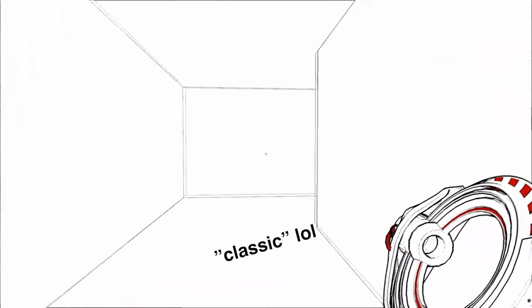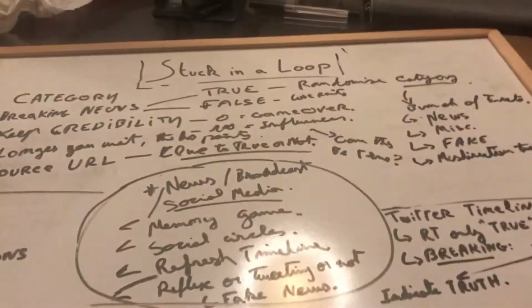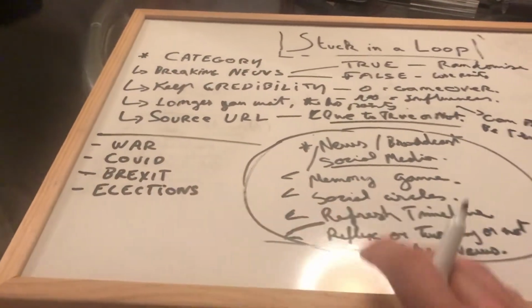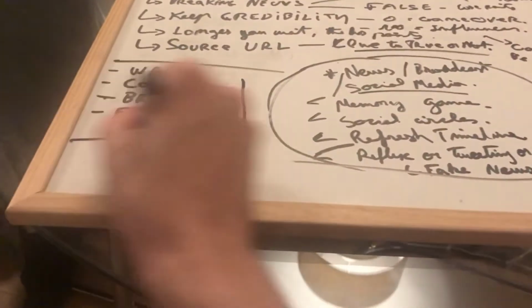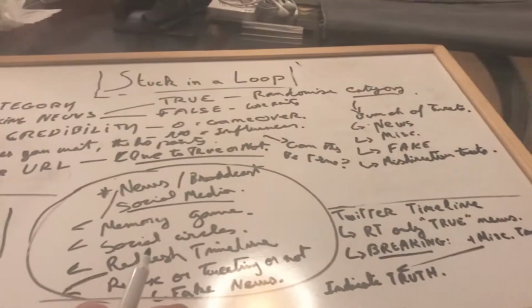The other topic that sprung in my head straight away was non-Euclidean geometry. I had played Antichamber just 2 weeks ago, so the classic many paths to nowhere level came immediately to mind. I shut down that angle of the theme pretty fast though, so then I brainstormed a bit more and discussed some ideas with my wife. Stuck in the Loop makes me think of Stay in the Loop. It's 2 AM on Saturday and it's decided. I will make a social media simulator where the player has to spot the truth in a constant flow of fake news. Happy with that idea, I go to bed and try to get some sleep.